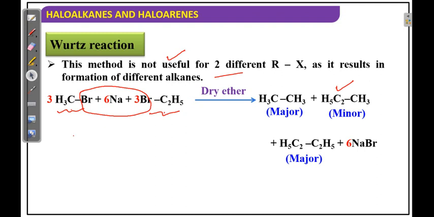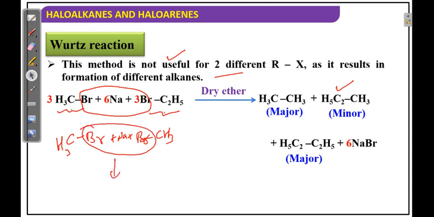One more possibility. We are taking 3 moles of methyl bromide and 3 moles of ethyl bromide, meaning crores of molecules are there. In that case, it's not compulsory for methyl bromide to react only with ethyl bromide. Methyl bromide may react with another methyl bromide also. Just like the Wurtz reaction, NaBr is released, forming methyl and methyl. That means ethane is forming. You can see the first one.